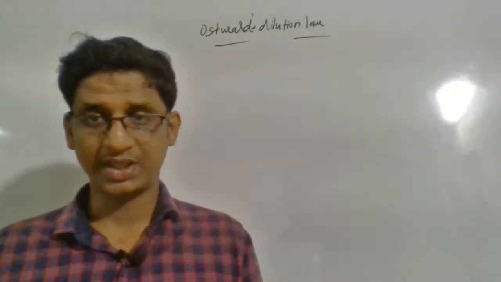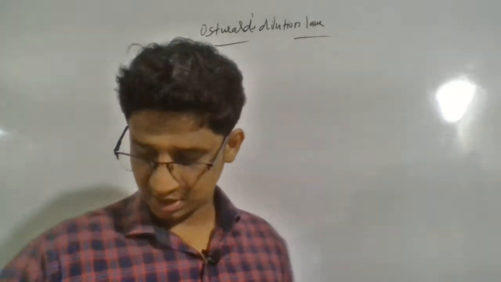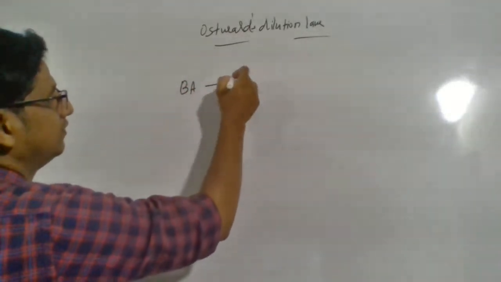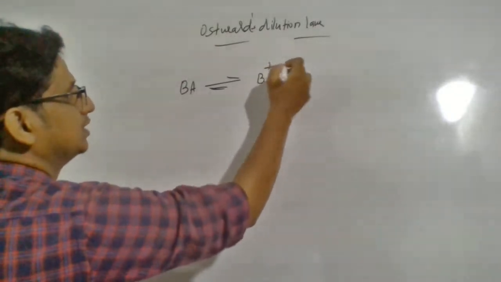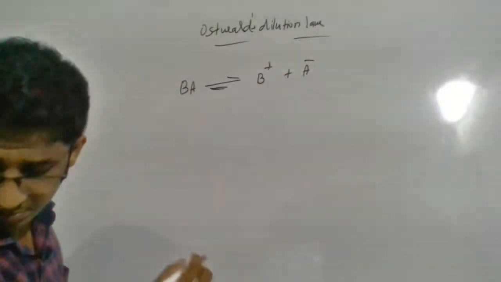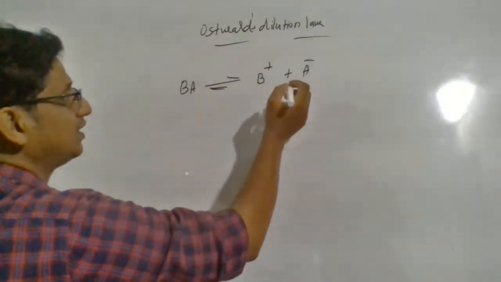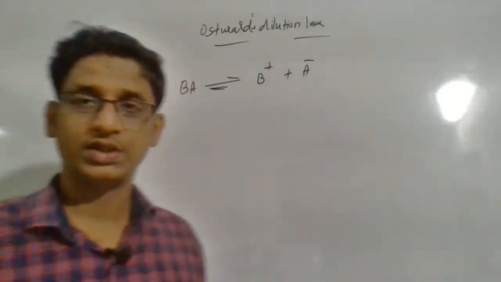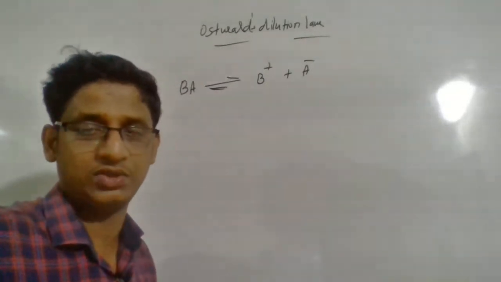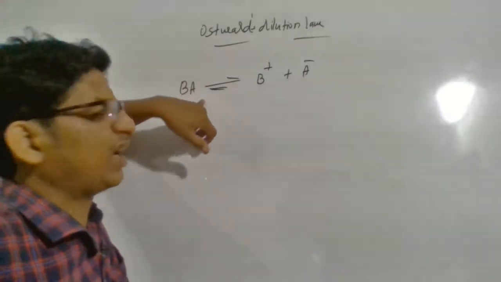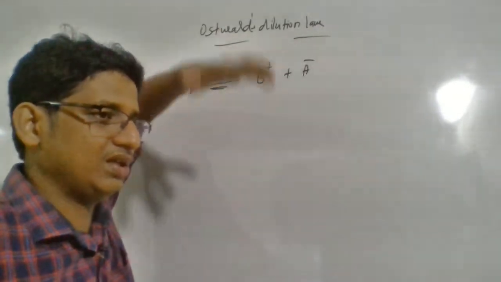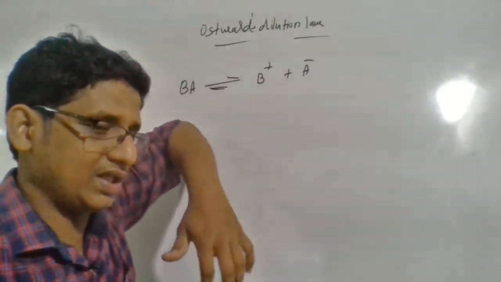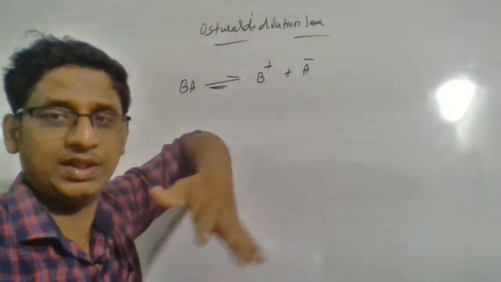So with the Ostwald dilution law, let us imagine how they dissociate. For example, BA is an electrolyte which dissociates into B plus and A minus, which means they are in equilibrium. This is something assumed in Arrhenius theory as well as in the Ostwald dilution theory. It doesn't really say that a weak electrolyte behaves differently and a strong electrolyte behaves differently. That was the main problem.